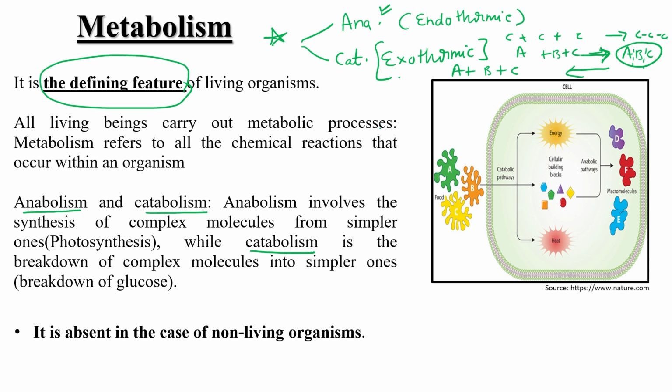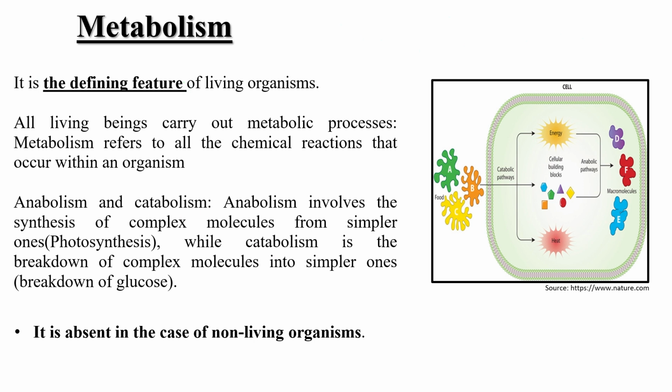If we need energy, glucose is broken down, and if we accumulate so much food inside us, it will convert into complex things like fat. It will convert into the fatty form, through gluconeogenesis and some other biochemical reactions, into a complex molecule.